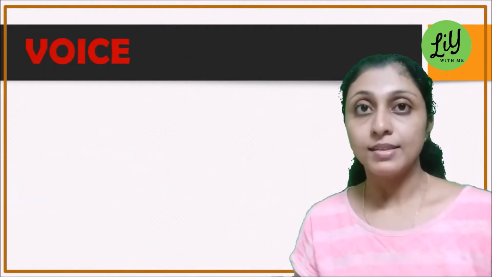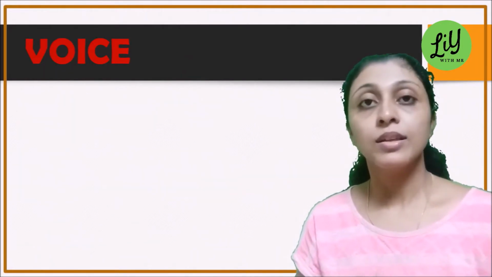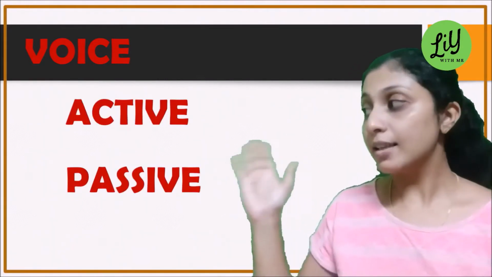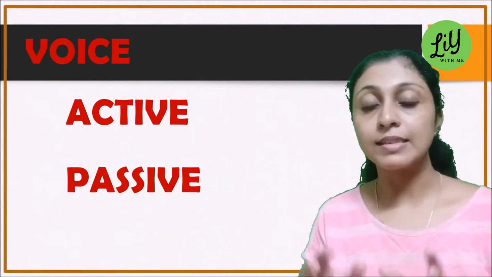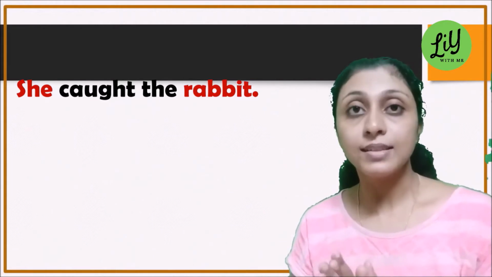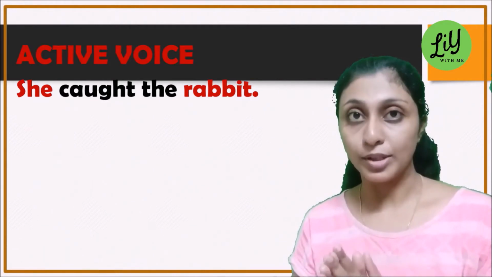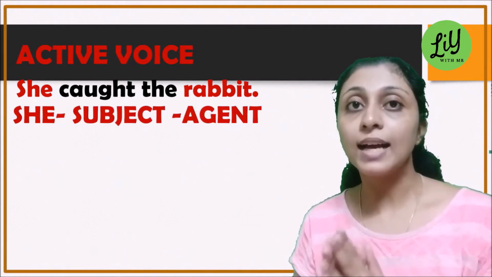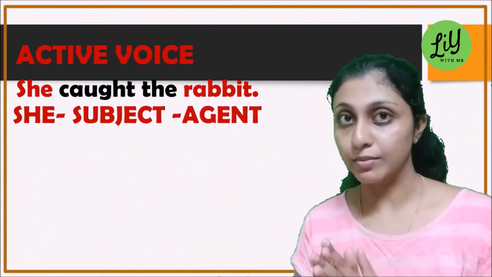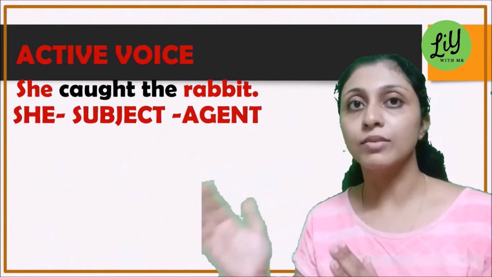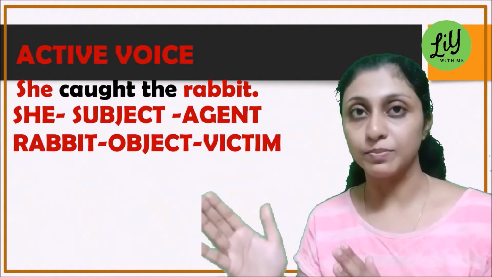The next property is the voice. There are 2 different voices, the active and the passive voices. As the name suggests, the active voice always gives the sentence a dynamic feeling. "She caught the rabbit." So here this sentence is in the active voice. Now here we have the subject she, and she is acting as the agent of the action, which is to catch the rabbit. So it is she caught the rabbit, and the rabbit is the victim.